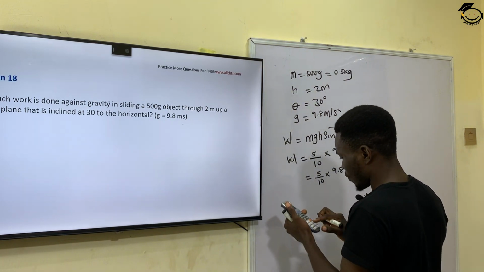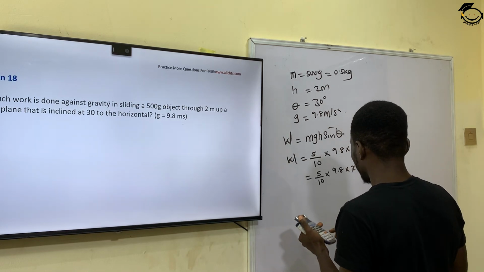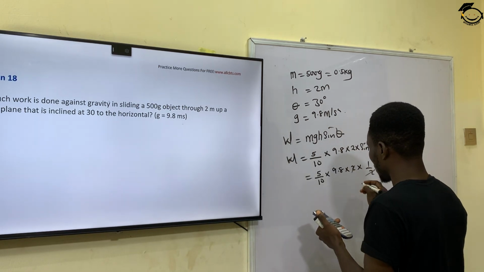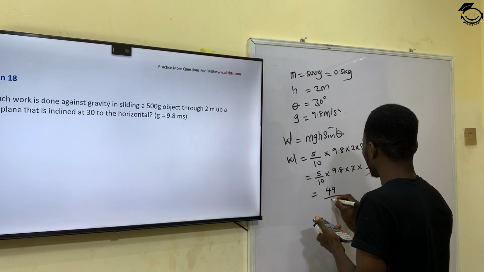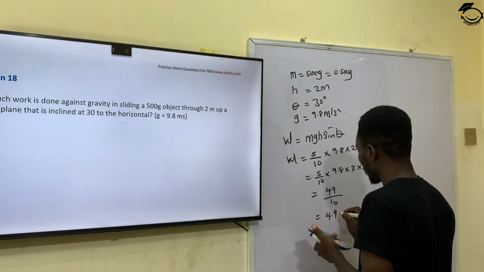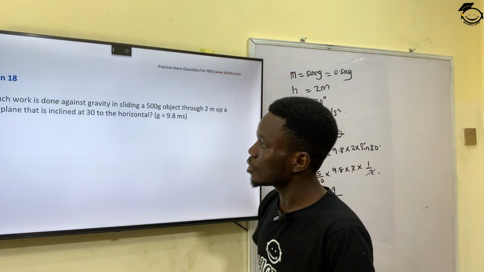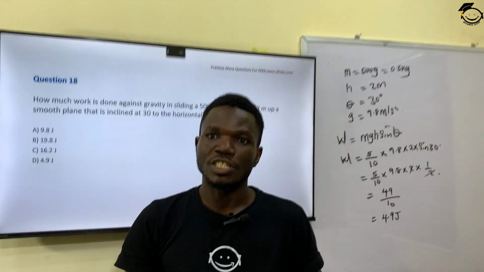So it means I have 5 times 9.8, so I have 49 divided by 10, which will give me 4.9 joules. So the correct answer to this question is 4.9 joules, which is option D.